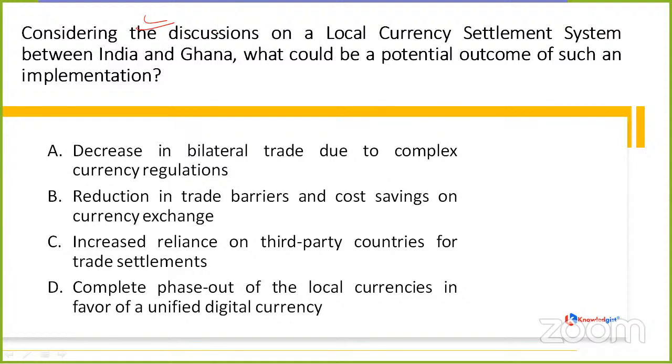Now the question is asking, considering the discussions on a local currency settlement system going on between India and Ghana, what could be a potential outcome of such an implementation? Let's give you a quick review.